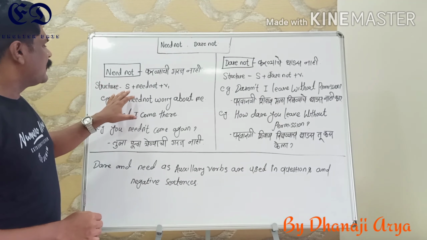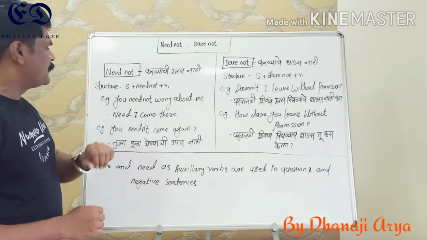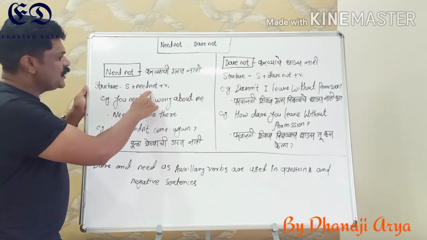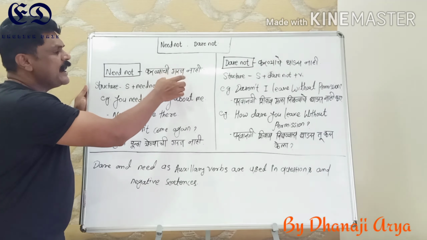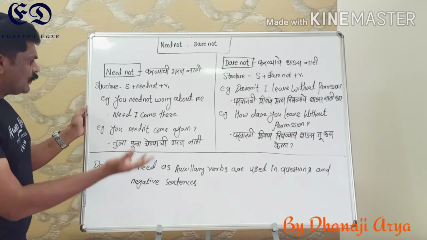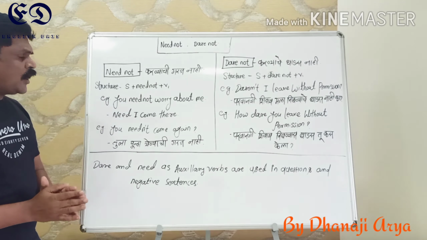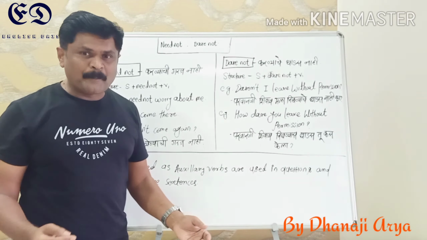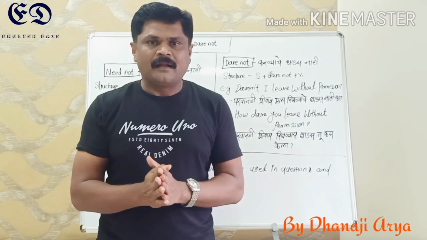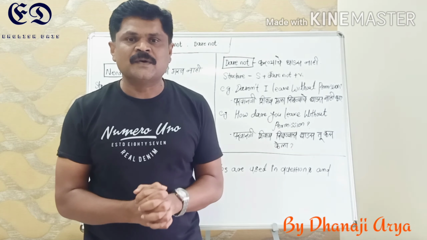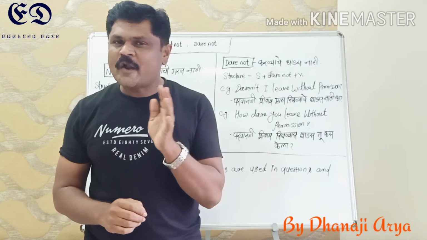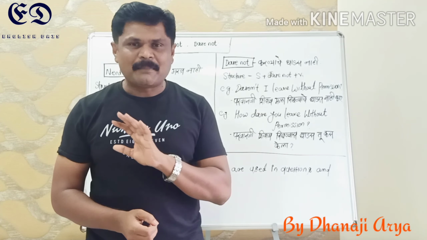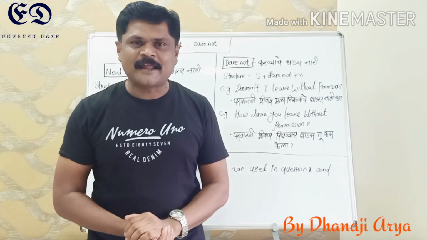So what is the structure? Subject plus need not plus verb's first form, and the meaning of need not is करण्याची गरज नाही. So let's have some examples. You need not worry about me. Suppose somebody is showing concern about you and is worrying. So you can say to him, you need not worry about me. तुला माझ्याबद्दल काळजी करण्याची गरज नाहीये.